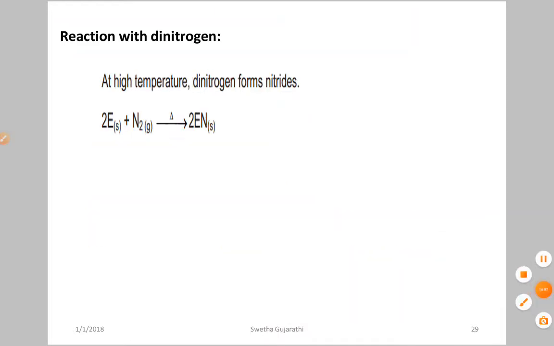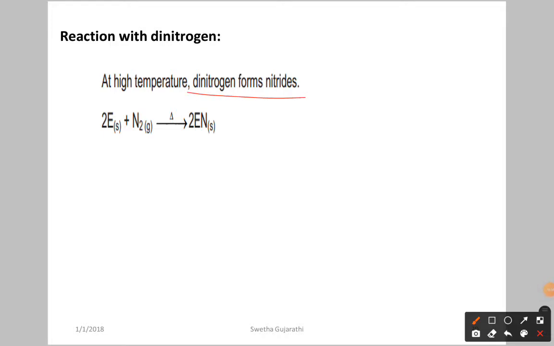At high temperature dinitrogen forms nitrides. Already we discussed that they form the nitride formula. Let us see the formula we have. Here the element reacting with nitrogen gives the nitride.